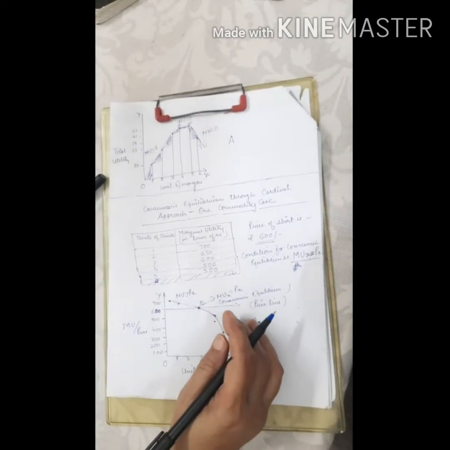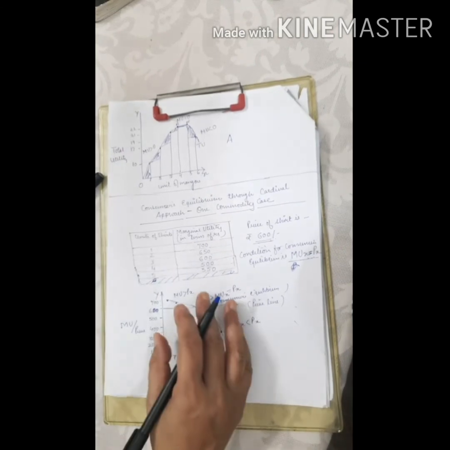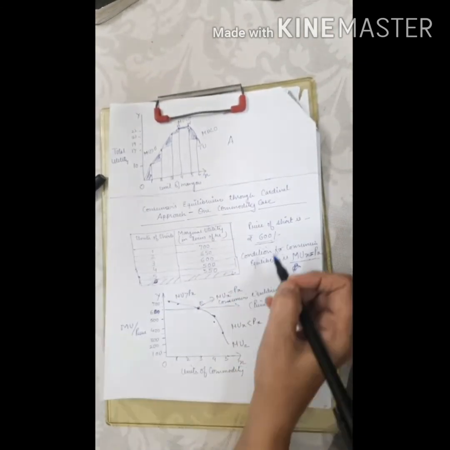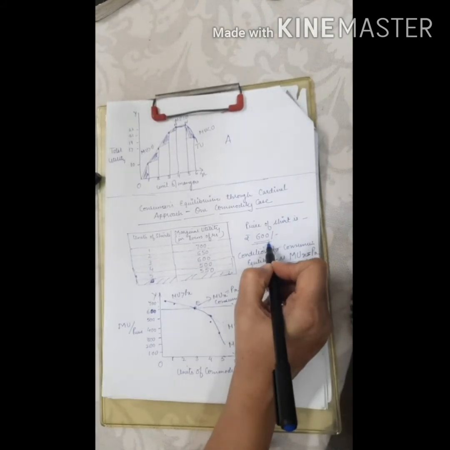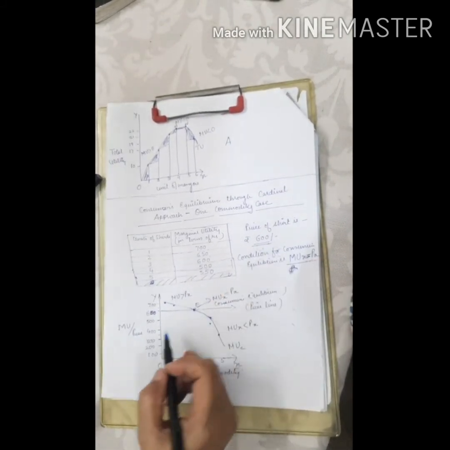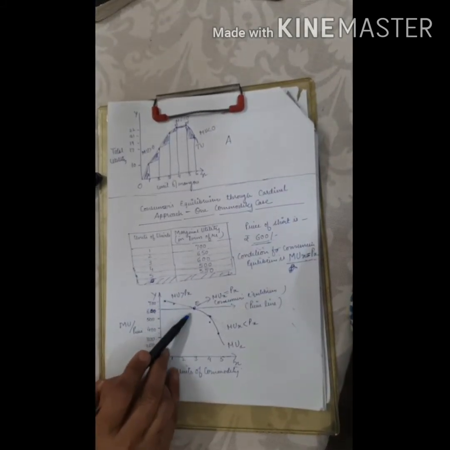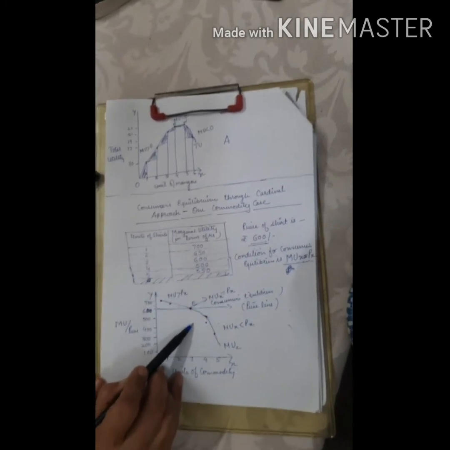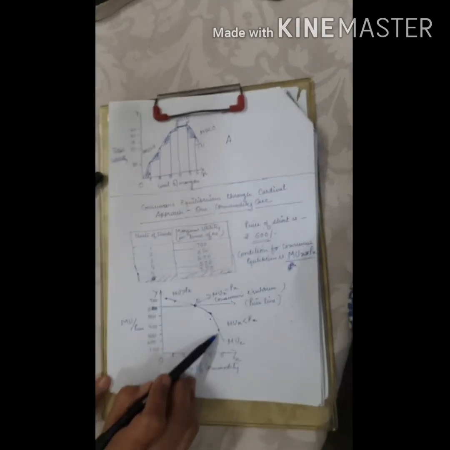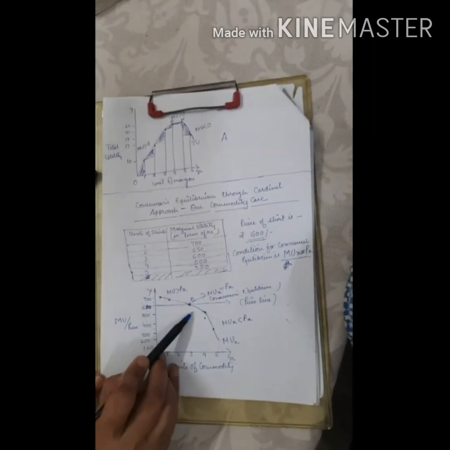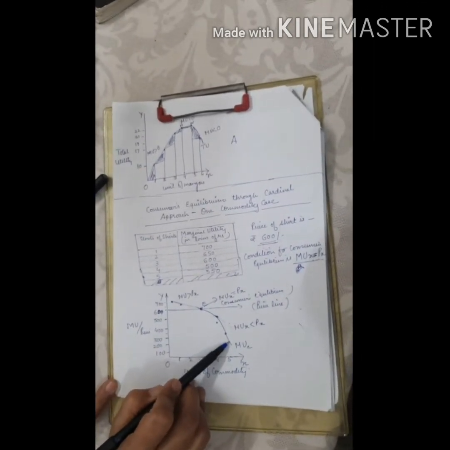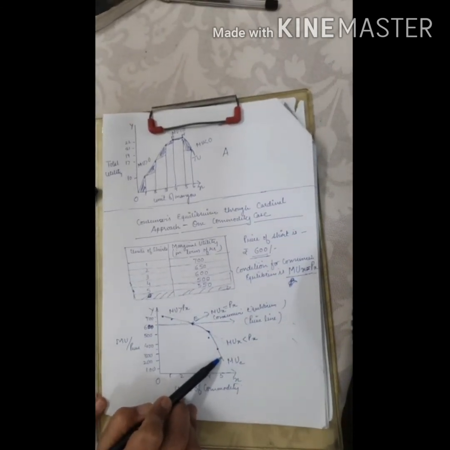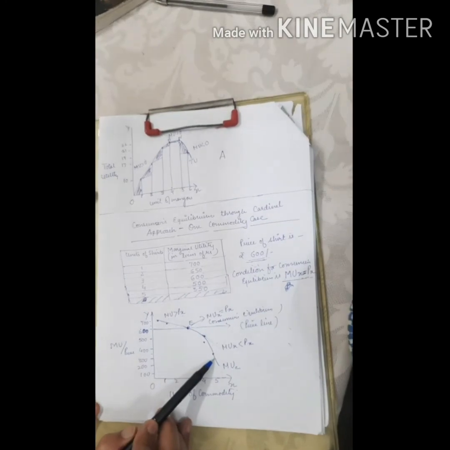Now we can have a little explanation for all these three conditions. We already told you that the price of the shirt is rupees 600. The negatively inclined slope of the curve shows a negatively inclined MU curve. We know the slope of the marginal utility curve shows the law of diminishing marginal utility. This is what we are proving, that the law of diminishing marginal utility is operating, and the slope of the curve is proving that.